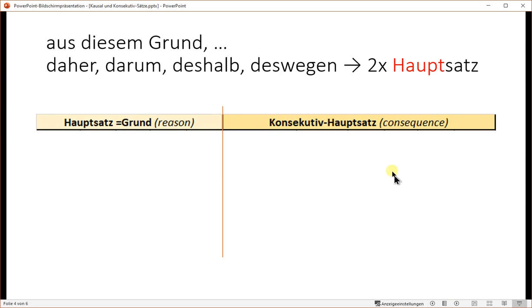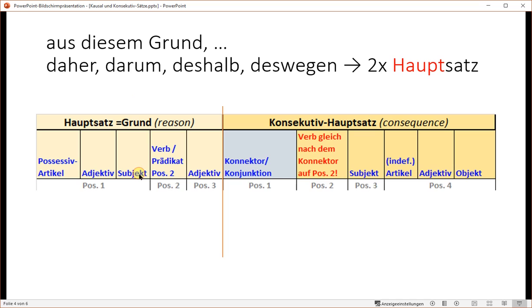Next connectors, they are so-called Konsekutiv-Konnektoren. That means there's a consequence. Here is the reason, and this is the consequence on that side. This will also create Hauptsätze. They are called aus diesem Grund, daher, darum, deshalb, deswegen.